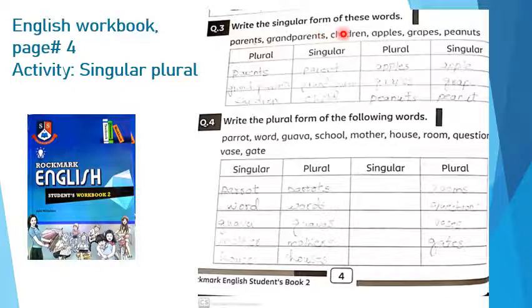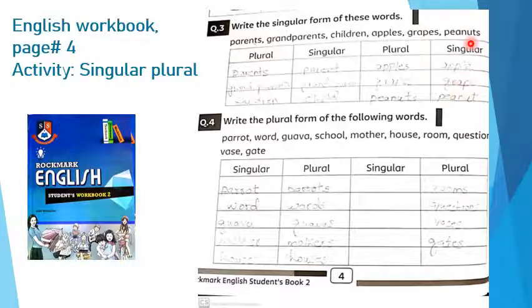Okay, children. Dear student, children. The singular form of children is child. C-H-I-L-D, child. Next word is apples. S is used here. So simply remove S from this letter. So it would become singular. So A-P-P-L-E. Right here. A-P-P-L-E. Grapes. Again it is a plural form. So by removing S, it would become singular. G-R-A-P-E. So write grape in singular box.